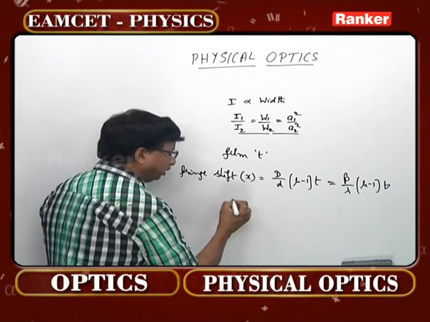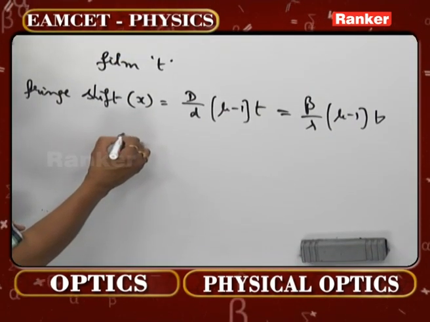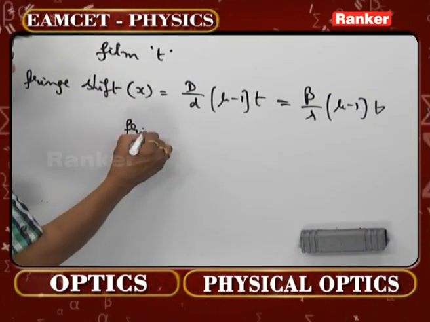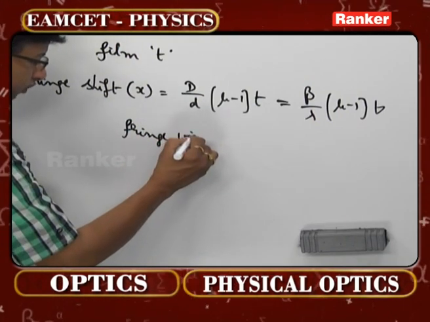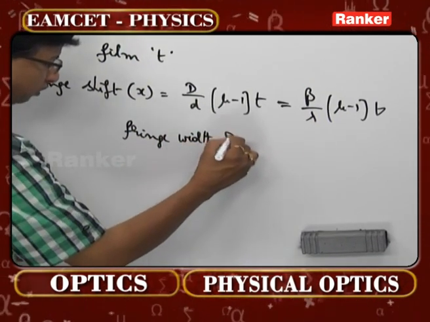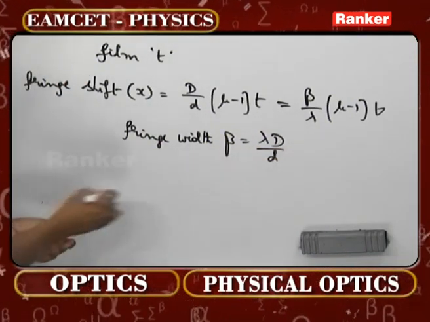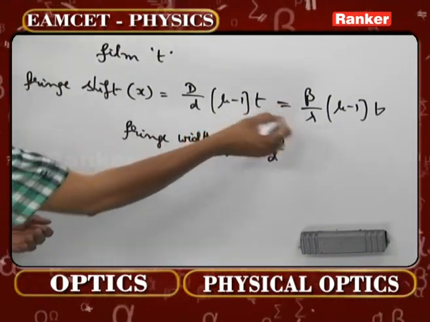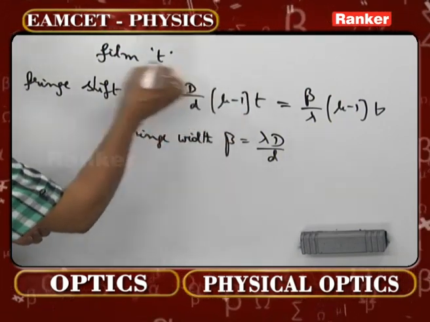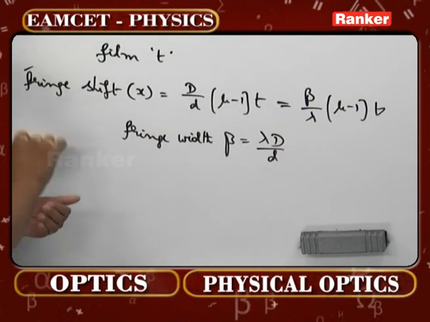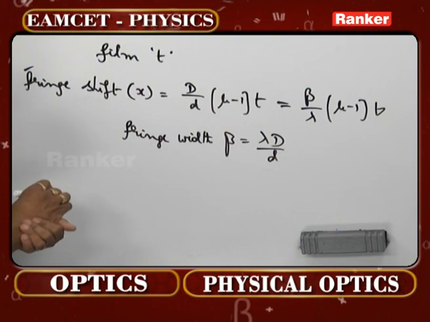What is this beta here? Beta is called the fringe width. Width means, of course, we can understand the thickness. Beta is equal to lambda D by d. So D by d can be written as beta by lambda. This is the formula to be taken up when fringe width is to be calculated in this concept of interference.